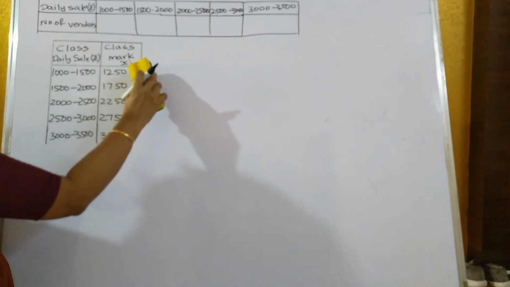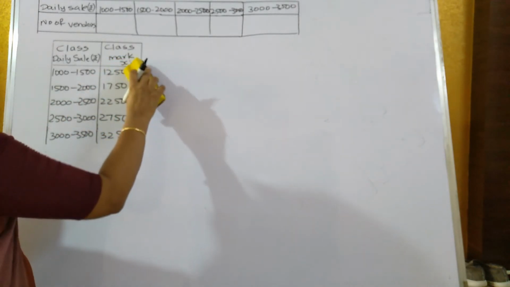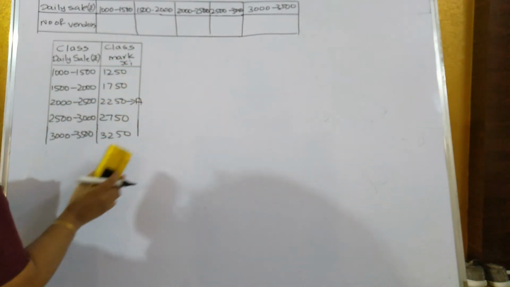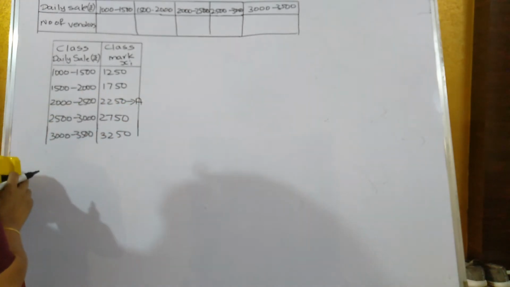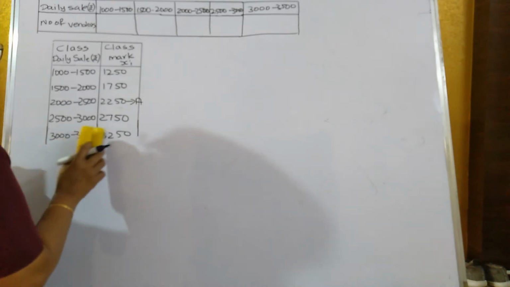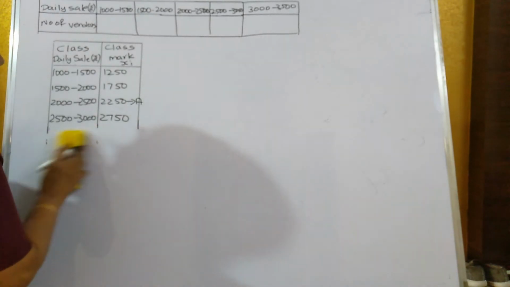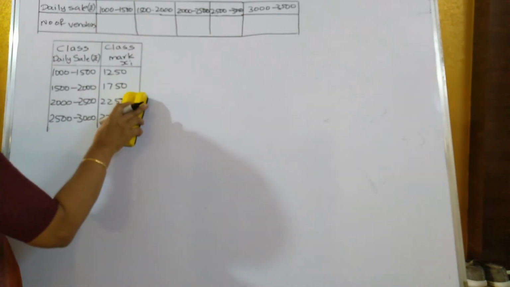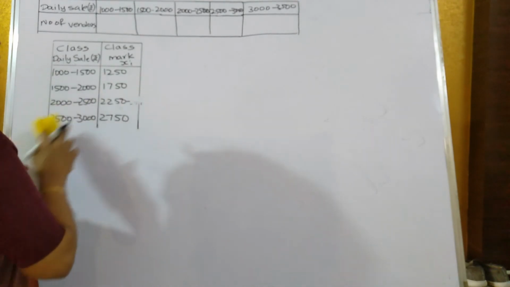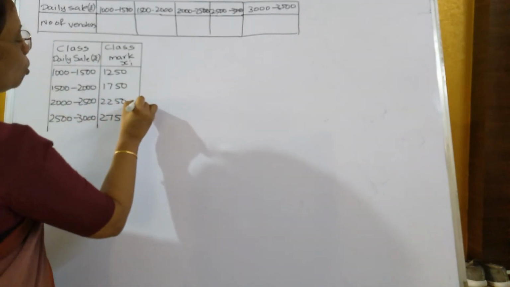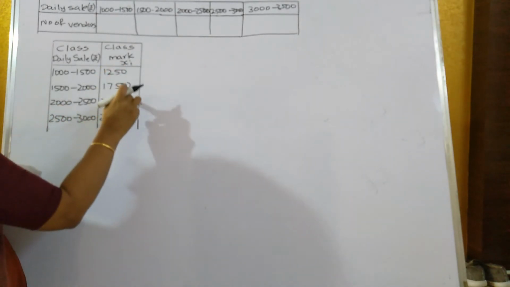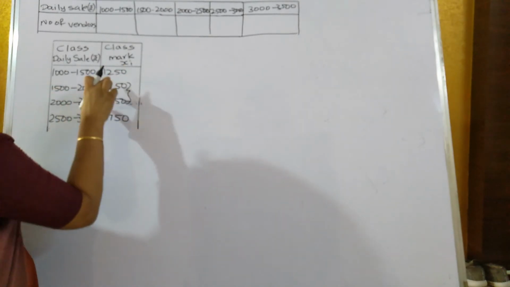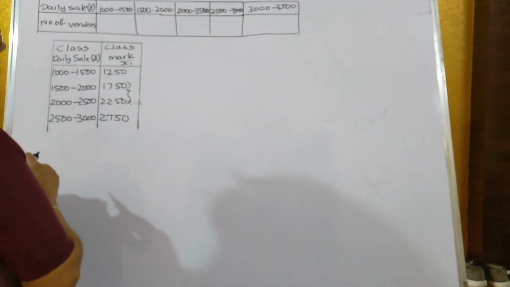Now supposing here it is an odd number, how many class marks are there? 1, 2, 3, 4, 5. 5 is an odd number. So we get exactly the middle one as the class mark which is taken as assumed mean. Supposing if there are only 4 class marks, then 2 numbers will come in the middle. 4 is an even number, so you'll get 2 middle class marks.